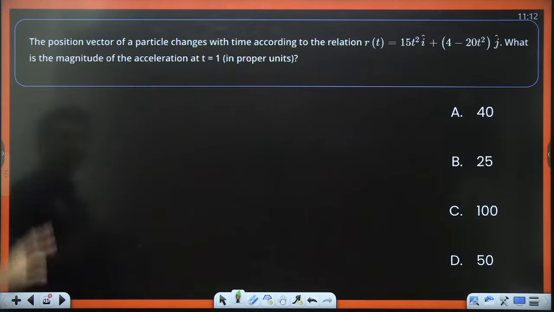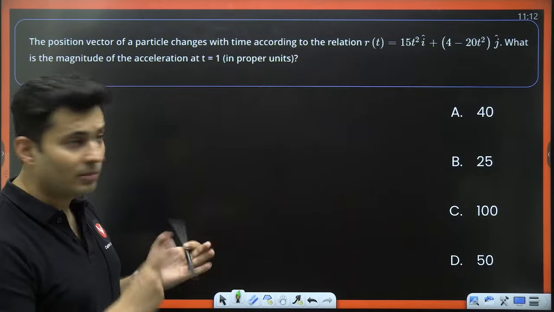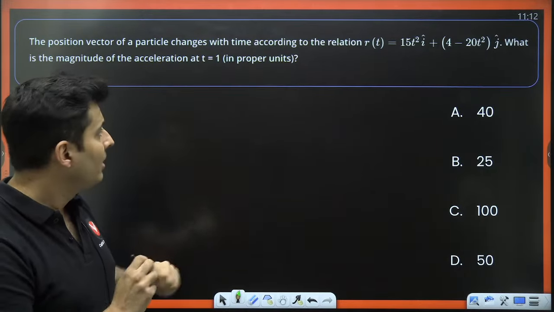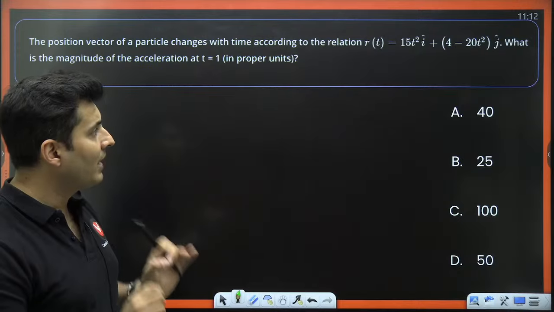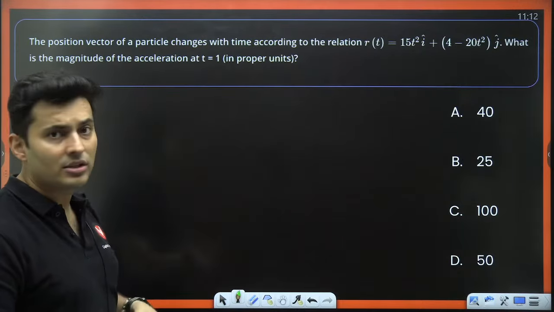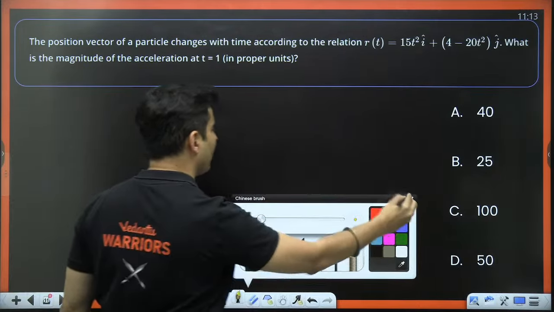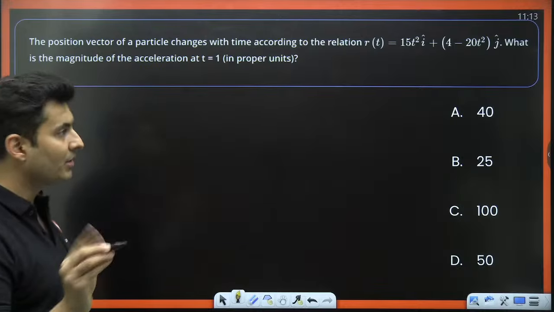Here it is. The position of a particle is given by, it's in two-dimensional motion because I can see i cap and j cap: 15t² i cap, 4 minus 20t² j cap. What is the magnitude of the acceleration at t equal to 1? That is the question.